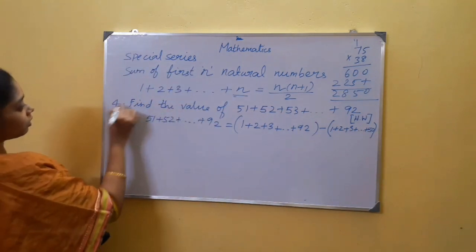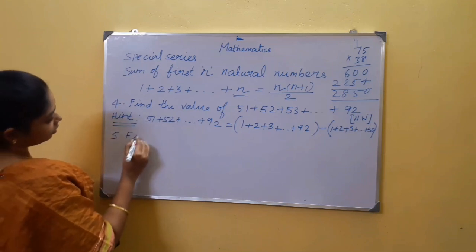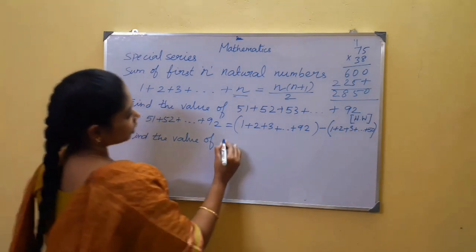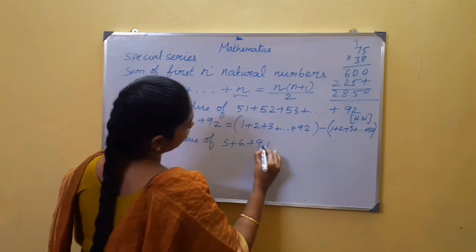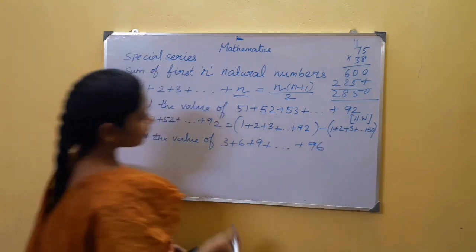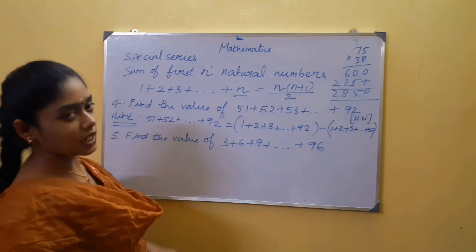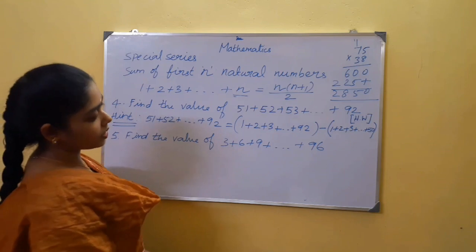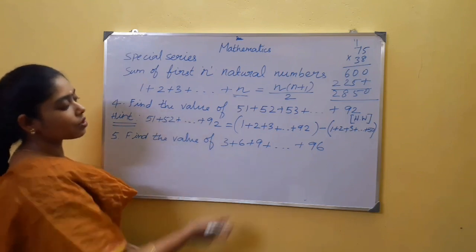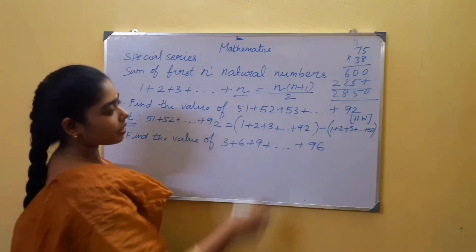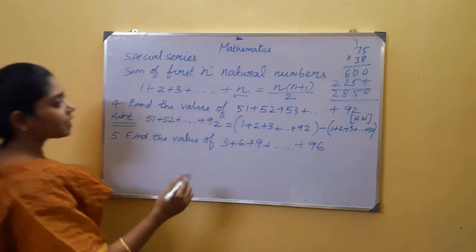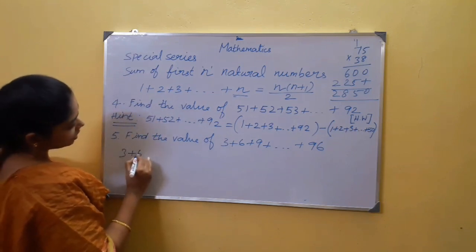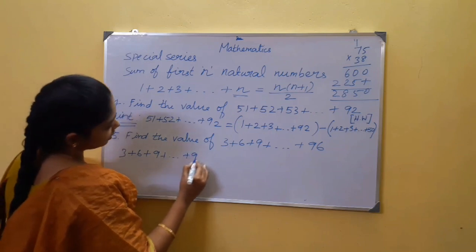Fourth problem done. Now the fifth one. Find the value of 3 plus 6 plus 9 goes on up to 96. Now observe this. This problem does not start with 1, and many numbers are left out between each two numbers. Between 3 and 6, 4 and 5 are left out, and between 6 and 9, 7 and 8 are left out. So many numbers are left out here, but if you observe, the question is simply based on 3 plus 6 plus 9 up to 96.